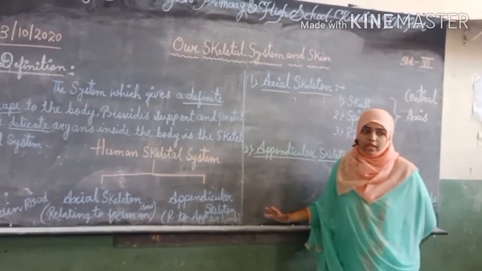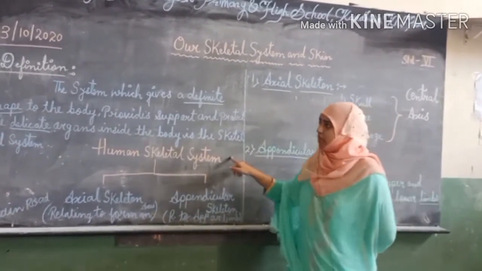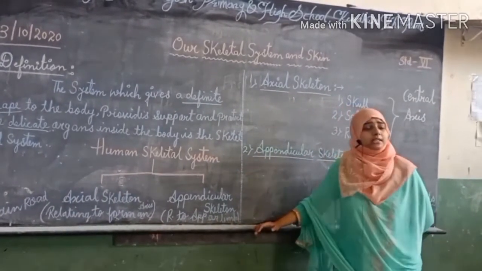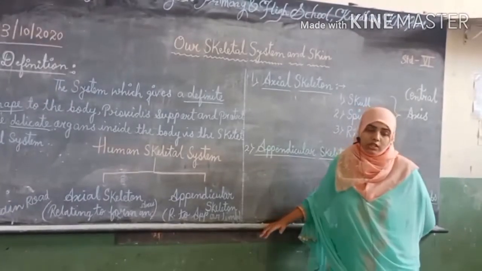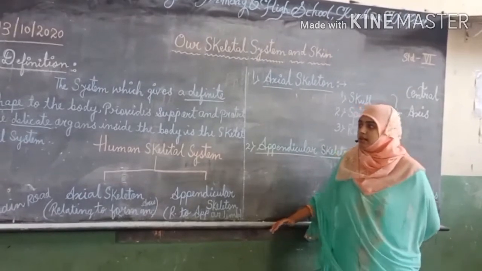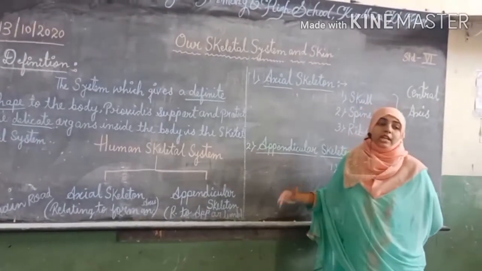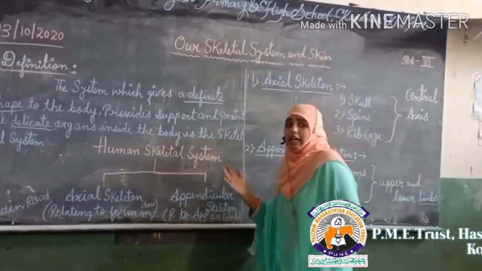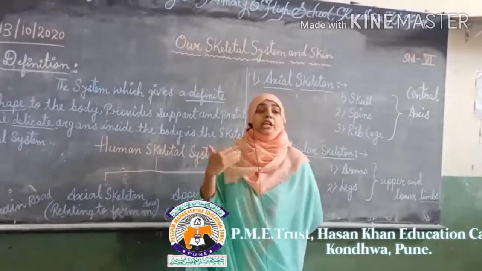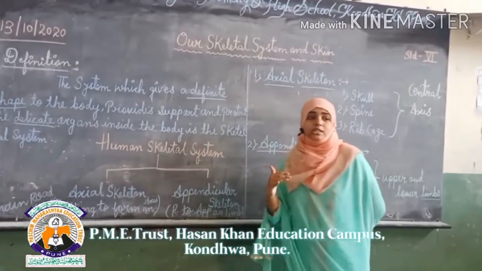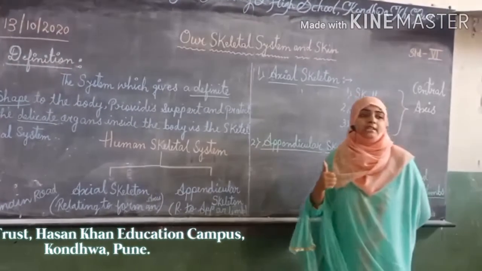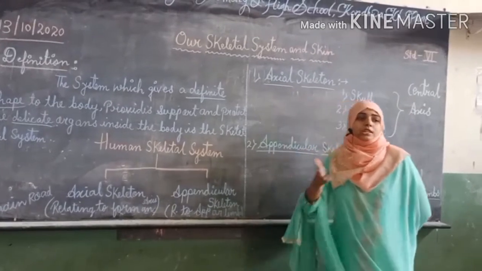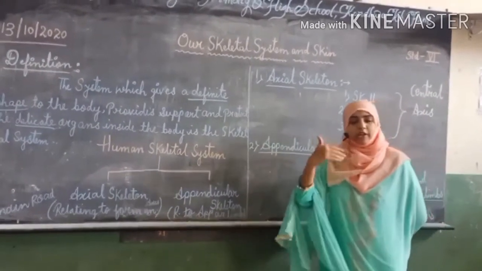Have you understood this? The human skeleton system is the systematic position of the body, systematic shape, systematic size, which systematically provides support to the delicate organs, such as the organ which circulates blood.